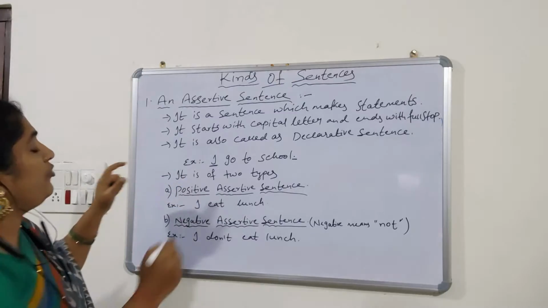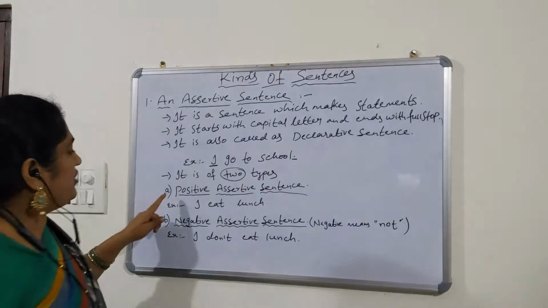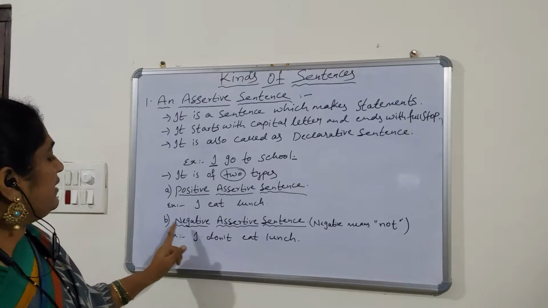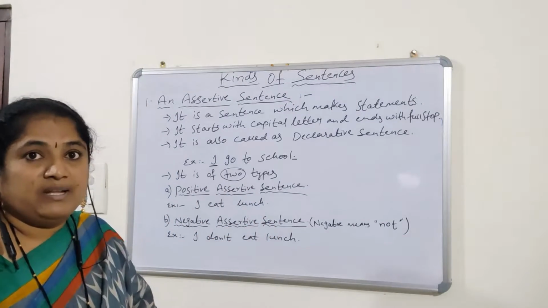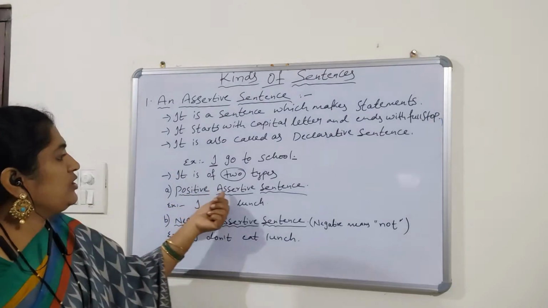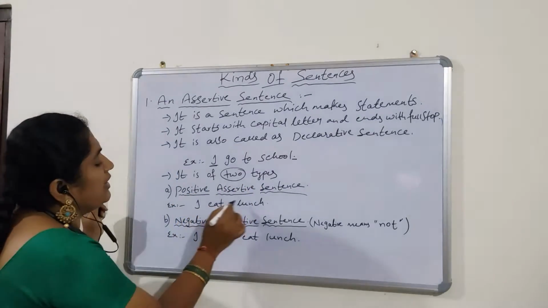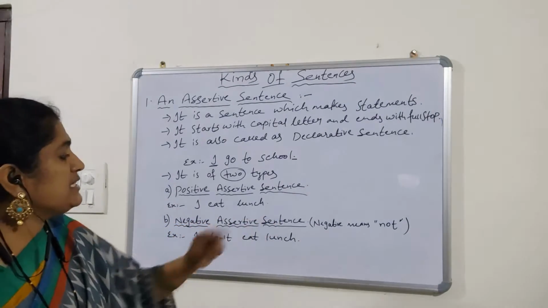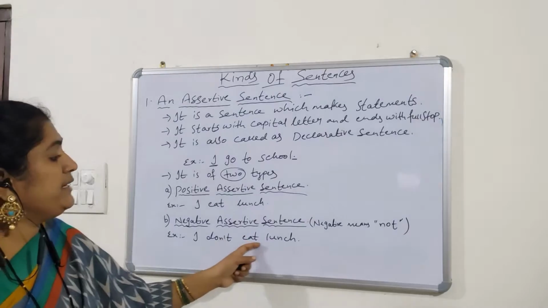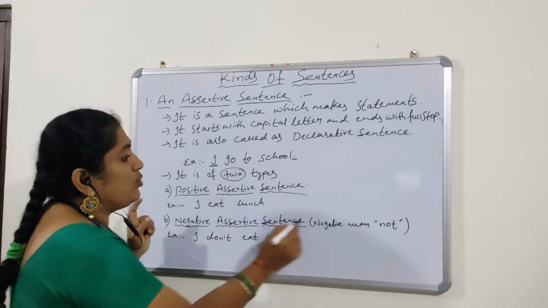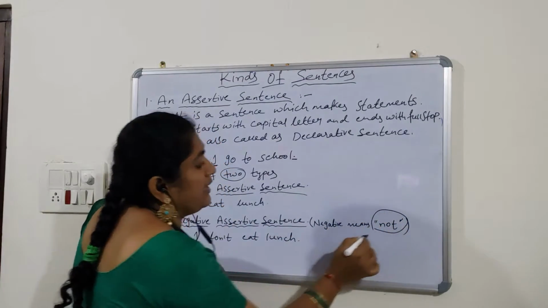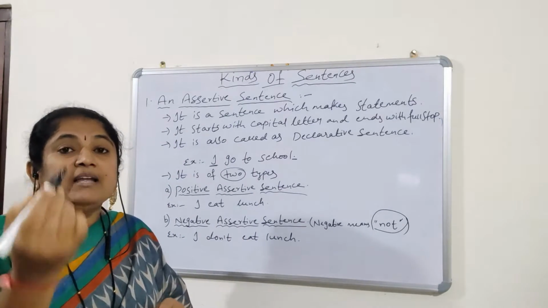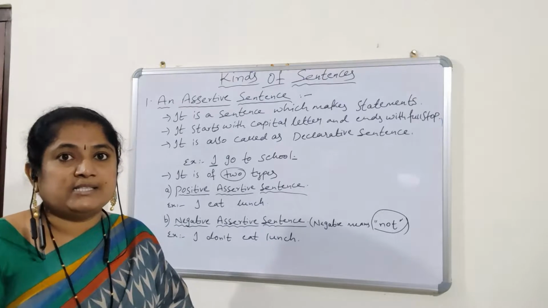Now, let us see the types of assertive sentence. Assertive sentences are of two types. First one, positive assertive sentence. Second one, negative assertive sentence. The example for a positive assertive sentence is I eat lunch. And the example for a negative assertive sentence is I don't eat lunch. Negative means what here? Not. We are adding not to the positive sentence. That becomes a negative assertive sentence.